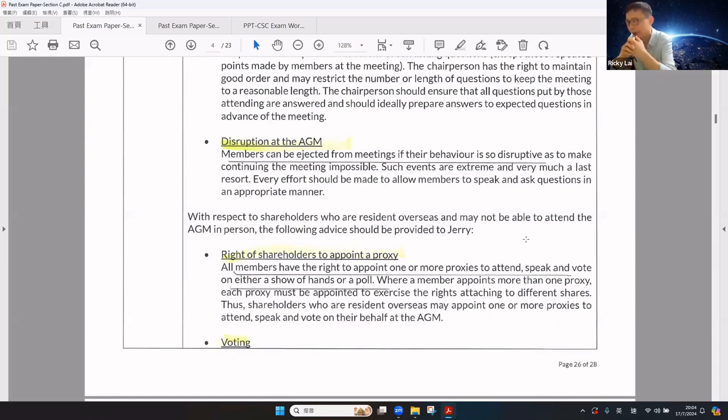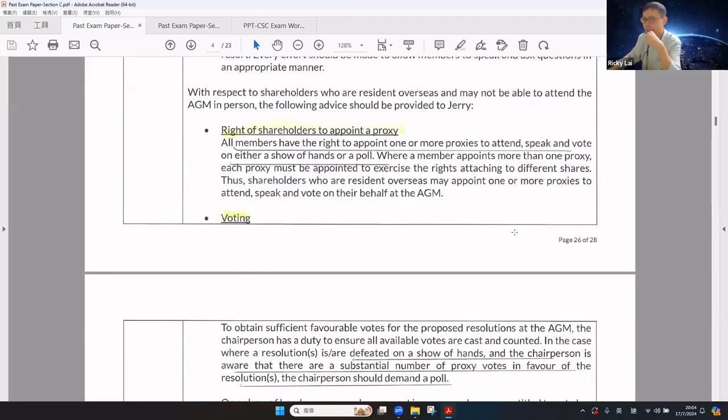They cannot go to Hong Kong to attend the AGM in person. Then please advise on the headline: appointing a proxy. All members have the right to appoint one or more proxies to attend, speak, and vote, either on a show of hands or a poll. Where a member appoints more than one proxy, each proxy must be appointed to exercise the right according to the different shares.